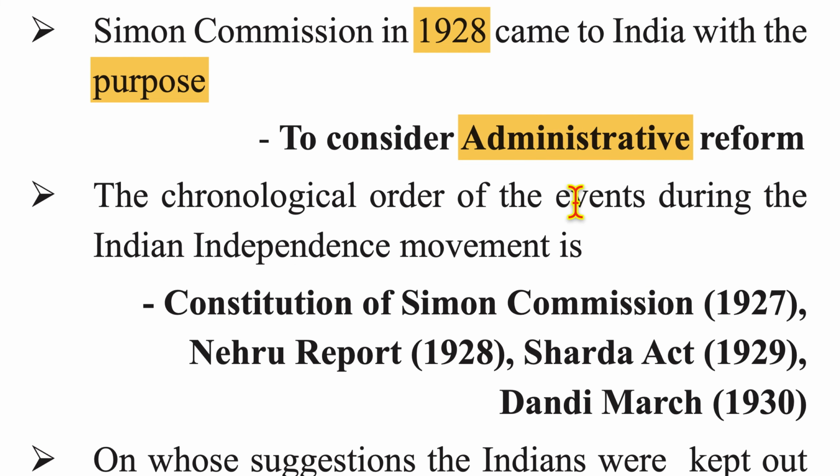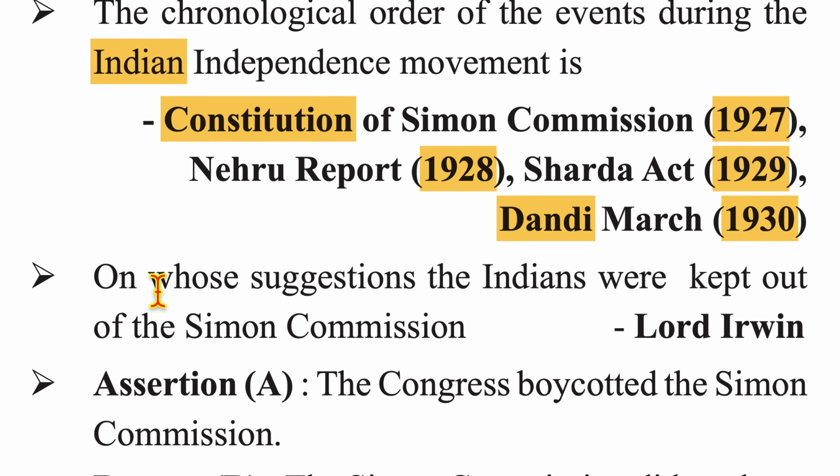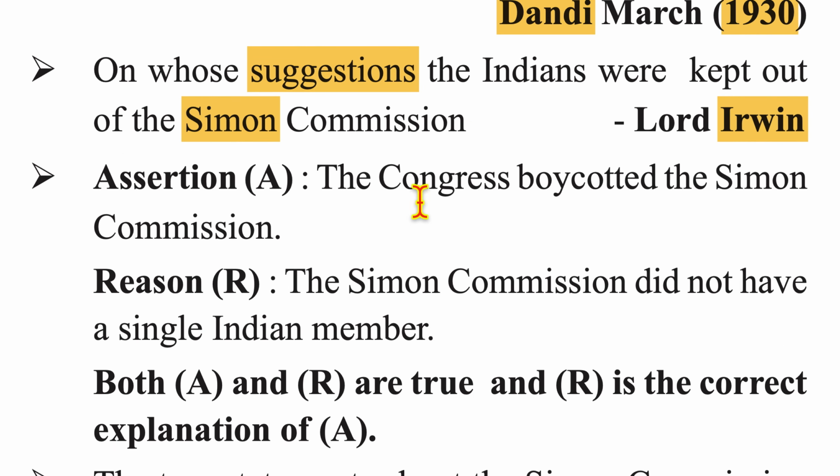The chronological order of the events during the Indian independence movement is Constitution of Simon Commission in 1927, Nehru Report in 1928, Sharda Act in 1929, and then Dandi March in 1930. On whose suggestion Indians were kept out of Simon Commission? Answer is Lord Irwin. The Congress boycotted the Simon Commission.